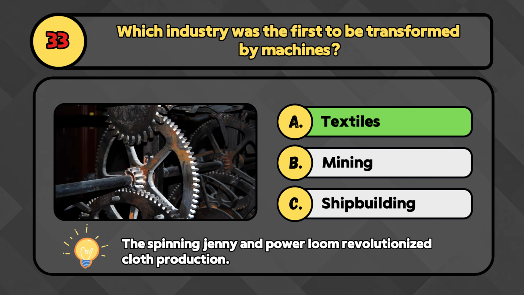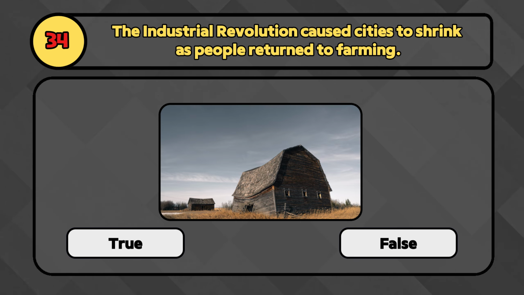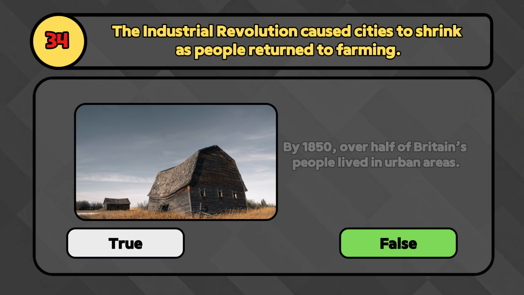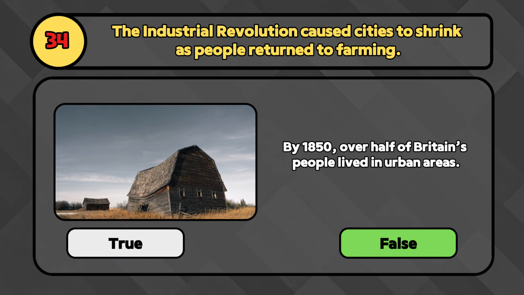True or false, the Industrial Revolution caused cities to shrink as people returned to farming. False. Cities exploded in size as rural workers rushed to factory jobs.